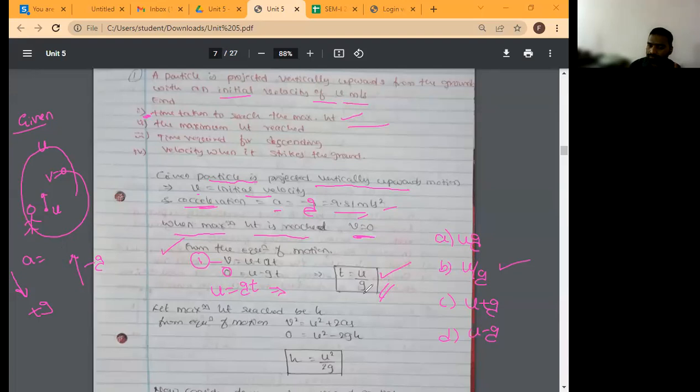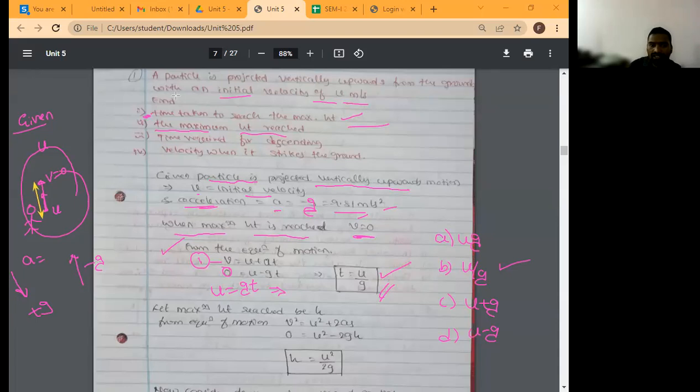Yes, sir. Okay. Then look at what is in the second question, maximum height reached. Okay, this is a particle. It is thrown here. Correct? Here velocity is equal to 0. I want the total height. How much height is it? So to reach from here to here, what is this height? Yes, h I have to determine.